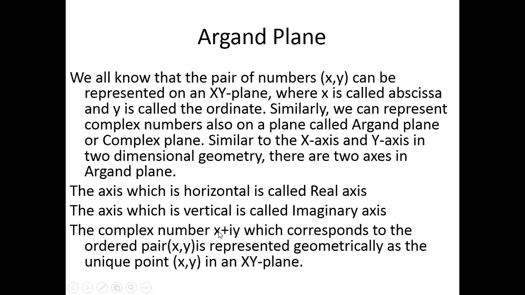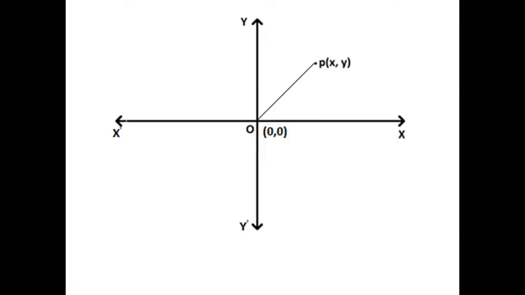The complex number x plus iy, which corresponds to the ordered pair (x, y), is represented geometrically as the unique point (x, y) in the xy plane. So, if x plus iy is a complex number, then its corresponding point is (x, y), and this is the geometrical position of the complex number x plus iy.